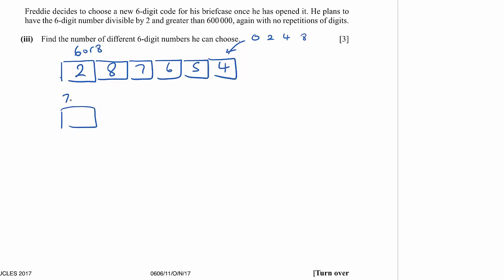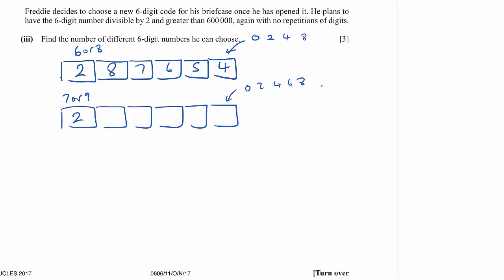His other choice is 7 or 9 here, so there's 2 choices. But that means in here you can have 0, 2, 4, 6 or 8, and that means he's got 5 choices at this end. He's used 2 digits, so that's 8, 7, 6, 5. And so we just need to work those out and add them up, because I think we've covered all of the cases there.